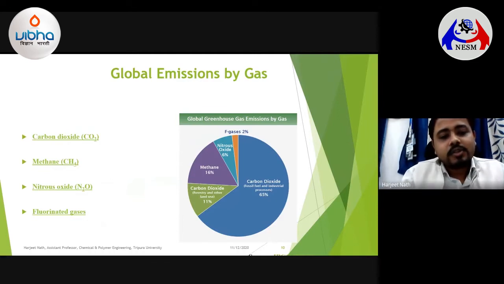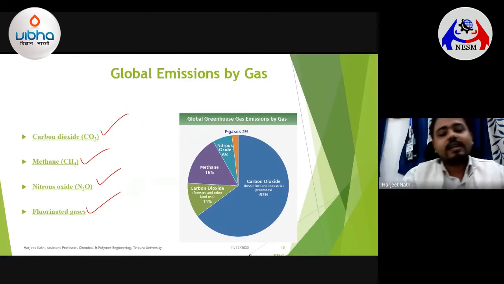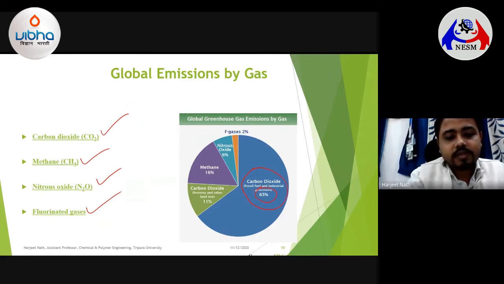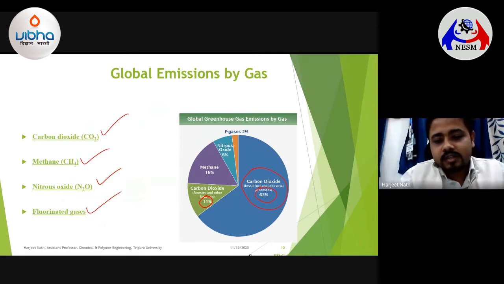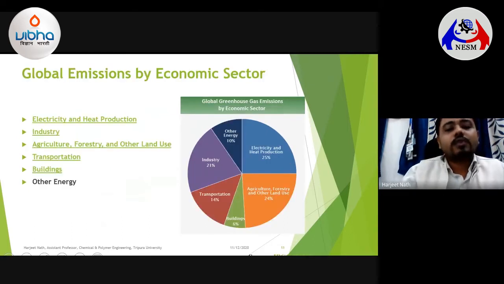Here, the greenhouse gas emissions could be divided into the emissions from carbon dioxide, methane, nitrous oxide, as well as fluorinated gases, in which the percentage of greenhouse gas contribution by carbon dioxide itself is 65% plus 11%, which is around 76%. The 65% itself comes from fossil fuel and industrial processes, and the remaining carbon dioxide comes from forestry and other uses. So the contribution of carbon dioxide as a greenhouse gas emission is quite tremendous, and that all comes from the use of these fossil fuels.